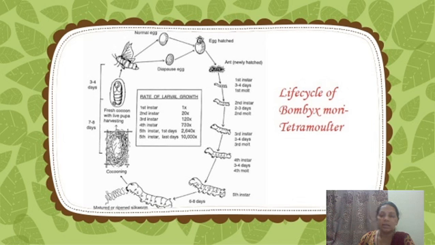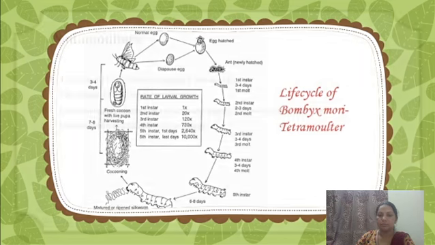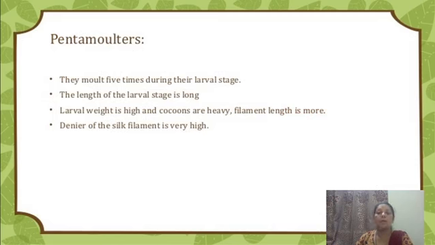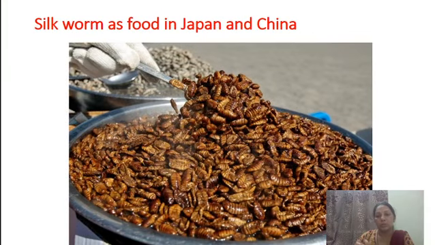This silk is secreted from the silk gland, and the cocoon is formed. From this cocoon, after 7 to 8 days or 9 to 12 days, the larva is converted into the pupa, the pupa emerges and is converted into the adult, and the adult is alive for only 3 to 4 days. And this is again the life cycle of silkworm Bombyx mori. Pentamoltinism means there are five larval stages present in their life cycle or generation. So this is all related to the silkworm Bombyx mori.